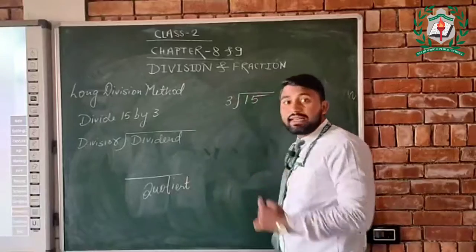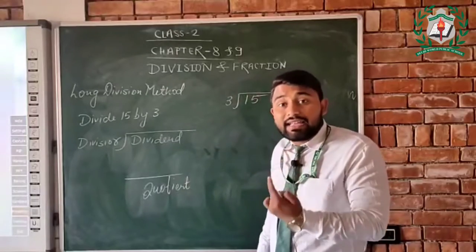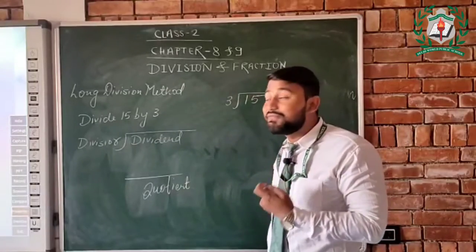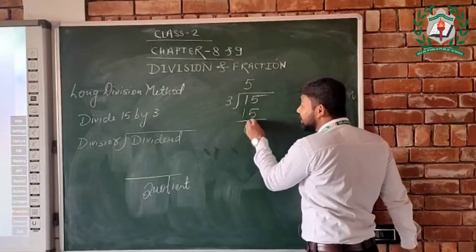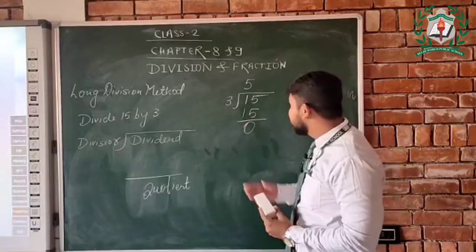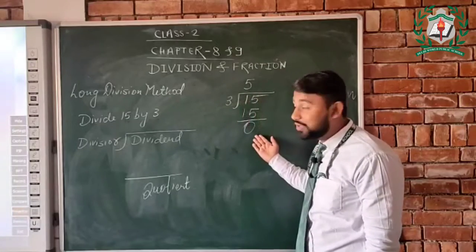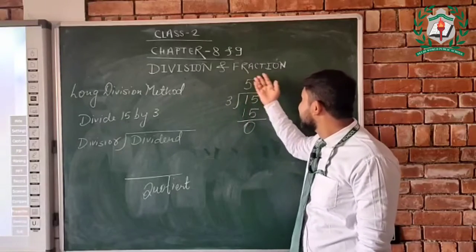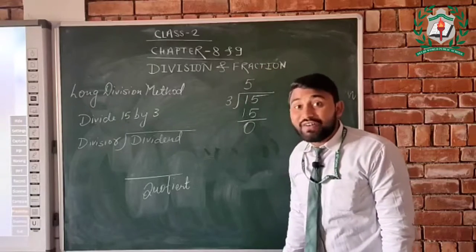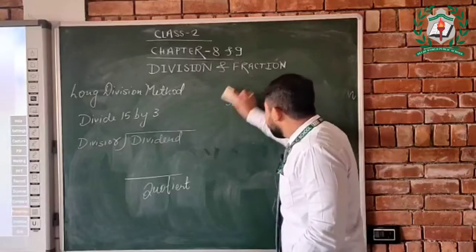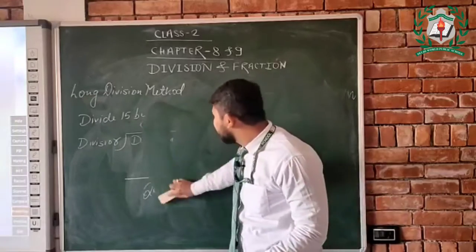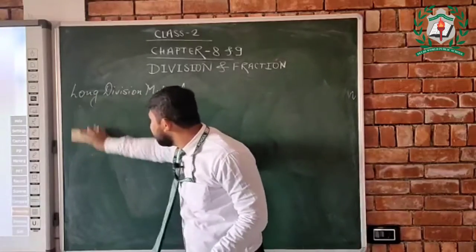So 3 1s are 3, 3 2s are 6, 3 3s are 9, 3 4s are 12, 3 5s are 15, so that will be 15. The remainder is 0. So this is the divisor, dividend and the quotient, and the answer, the division fact, is 5. अपने पास एक और मेथड है, one more method that can be understood very easily.